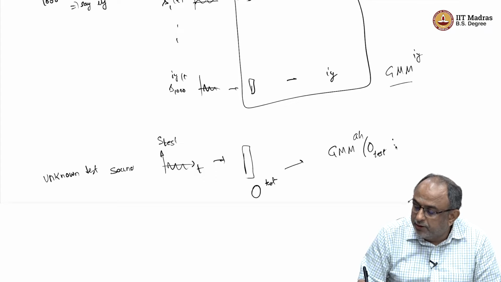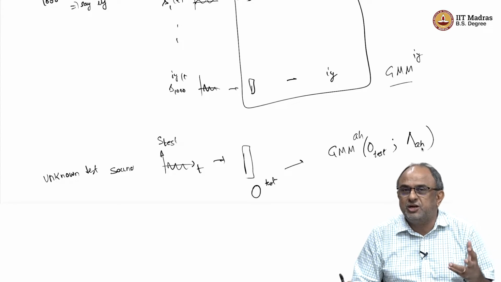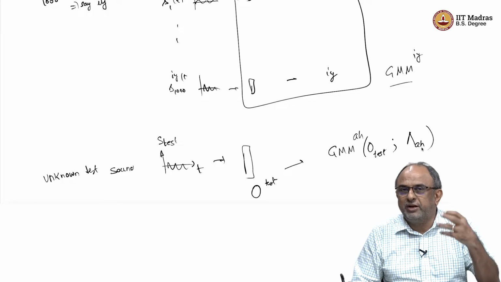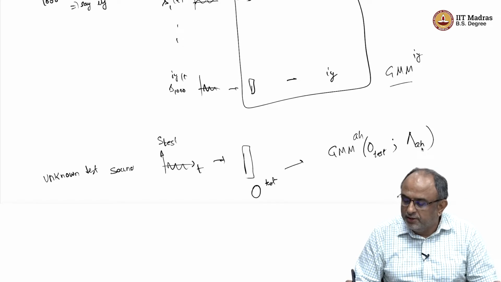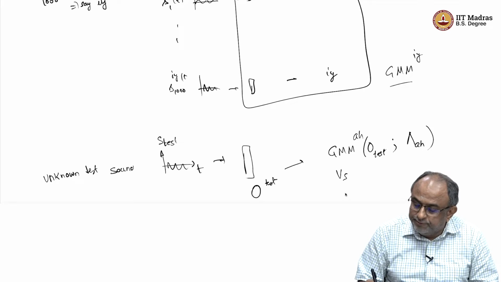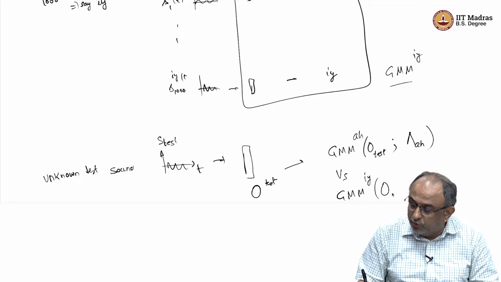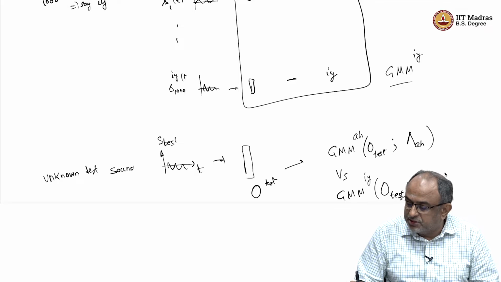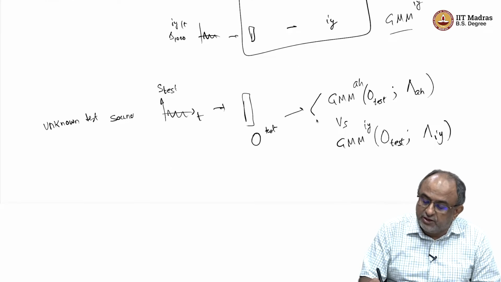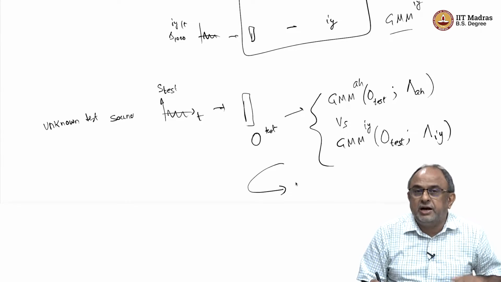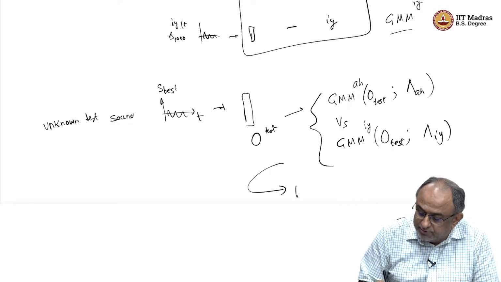with the model parameters for R. When you say model parameters in a GMM, what is it? Mean, covariance matrices, weights, and so on. And similarly versus the GMM for the E sound, again the same O test vector with the parameters of the E GMM, and whichever is larger, I will say that it belongs to that class.